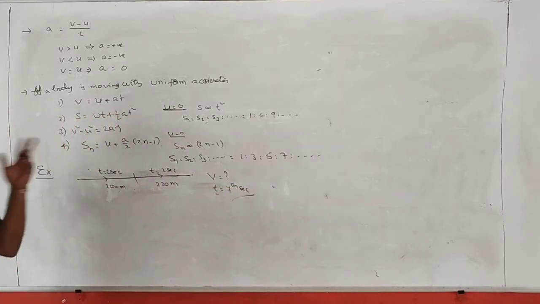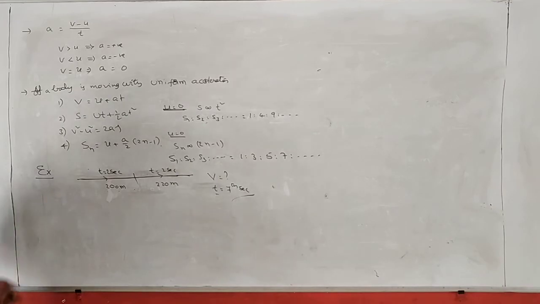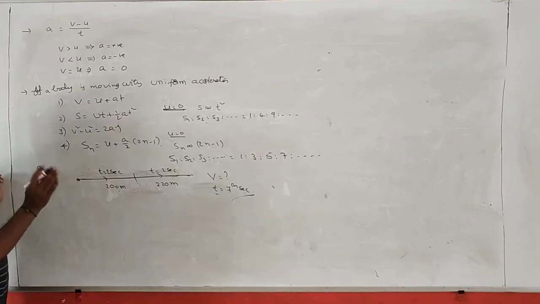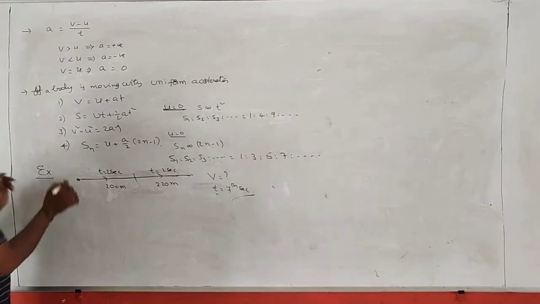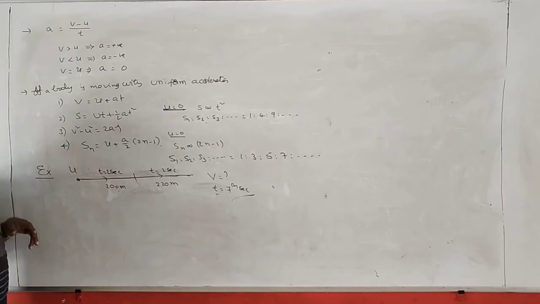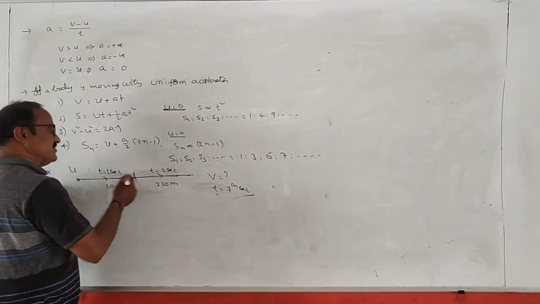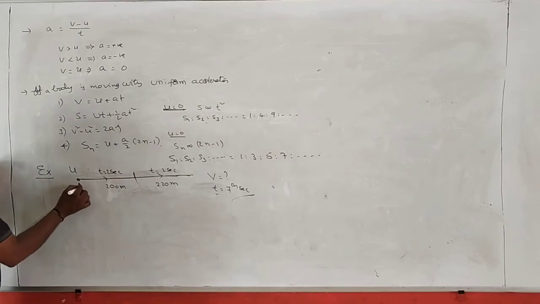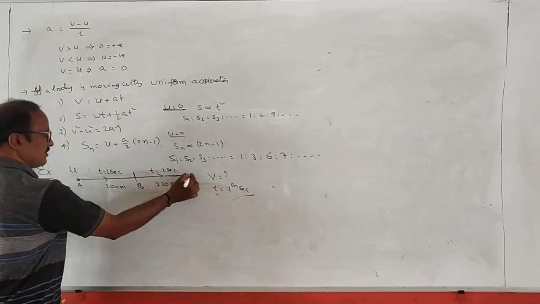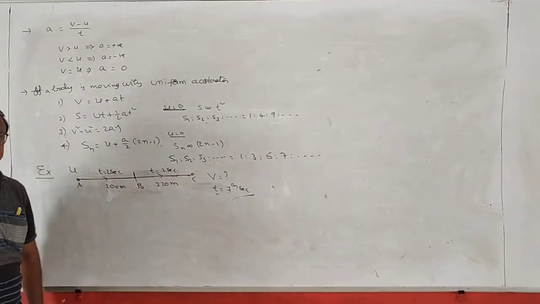7 seconds తర్వాత velocity ఎంత అవుతుందో కనుక్కోండి. ఇక్కడ బాడీ వచ్చేసి it is not starting from the rest and it has some initial velocity moving along a straight line with uniform acceleration. Suppose the point A and the point B points diagram. Very important point students, observe this.